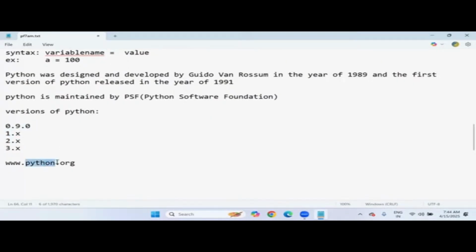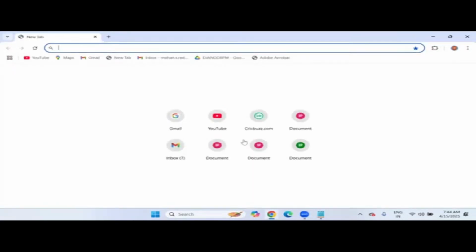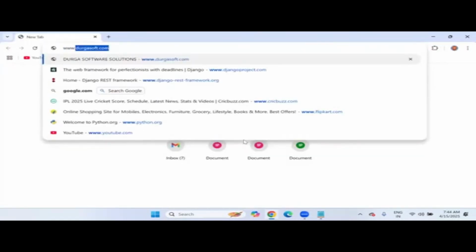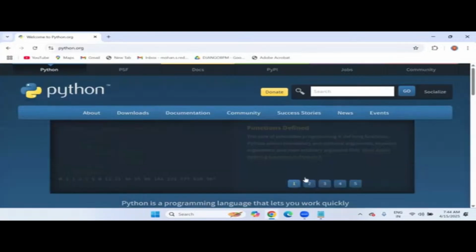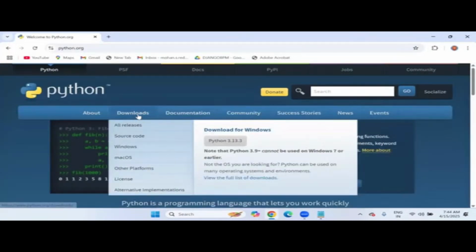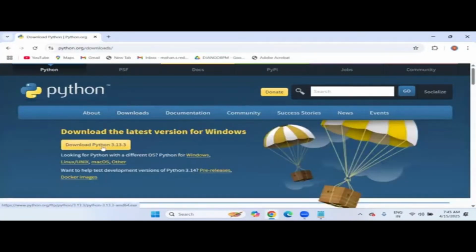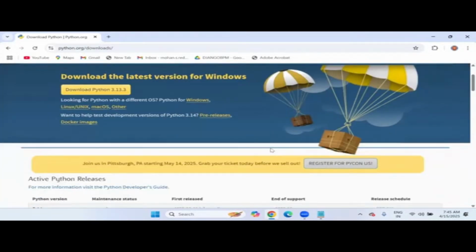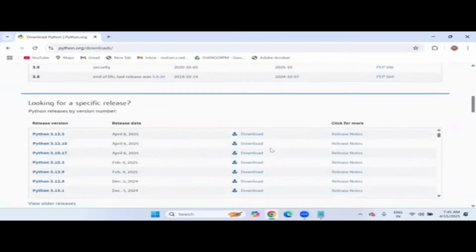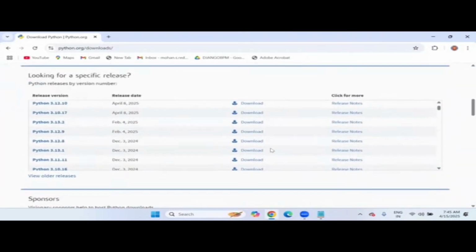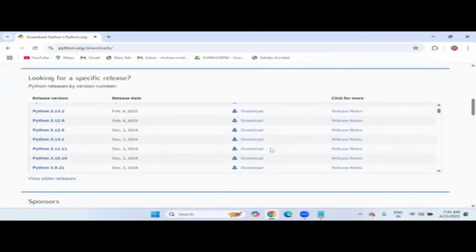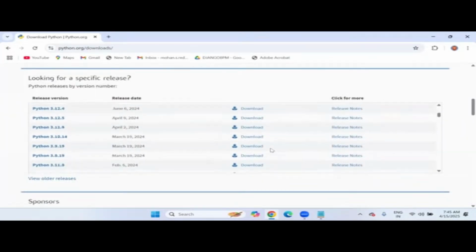So visit the official website, www.python.org, so that you will come to know the latest version. Now click on the downloads option and you will notice 3.13. This is the latest version. If you want to see all the remaining versions, simply scroll down the window and you will see them: Python 3.12, 3.13, 3.9, 3.10,